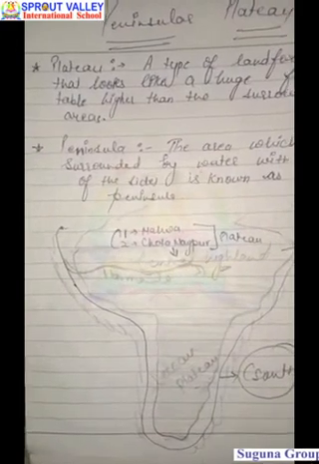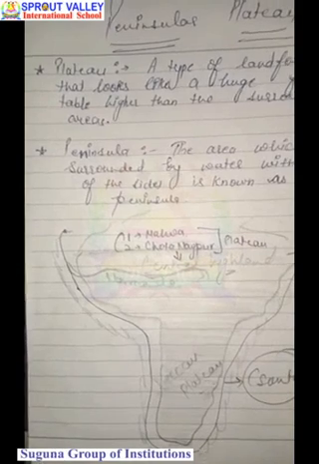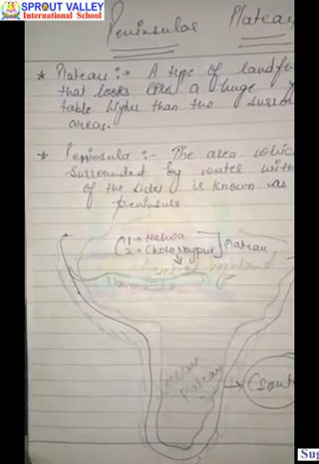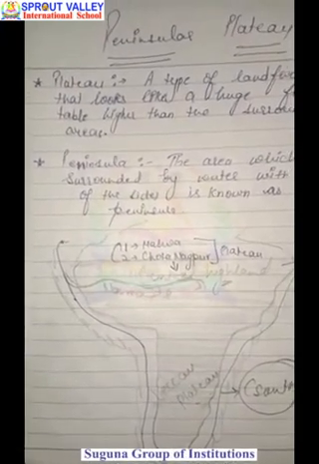The fine black soil of Malwa Plateau is good for growing cotton, sugarcane and oilseeds. The Chota Nagpur Plateau is rich in minerals such as coal, iron, bauxite, mica, etc.